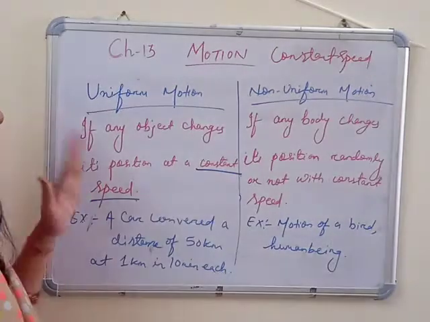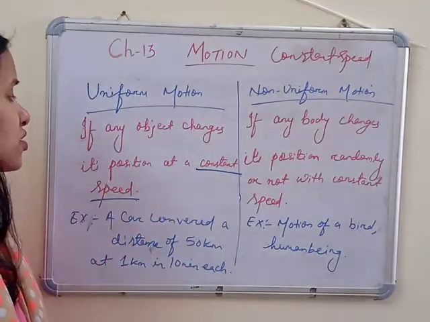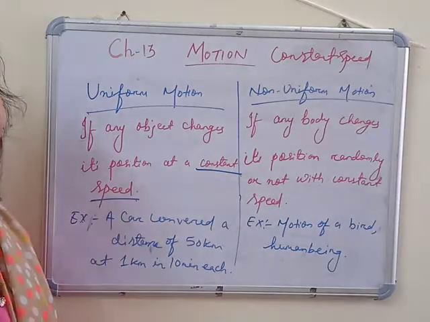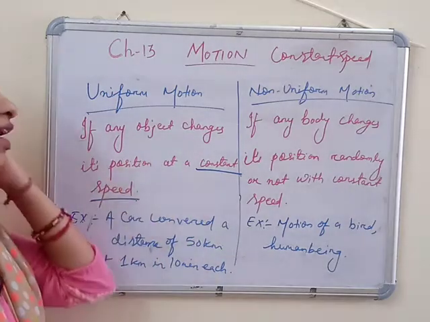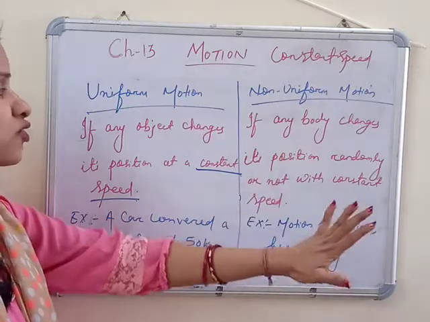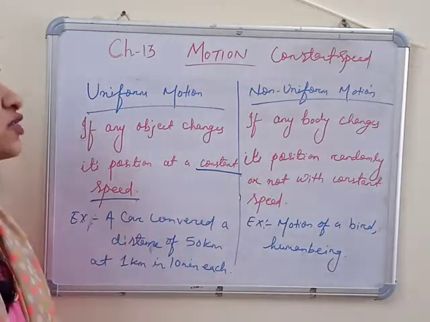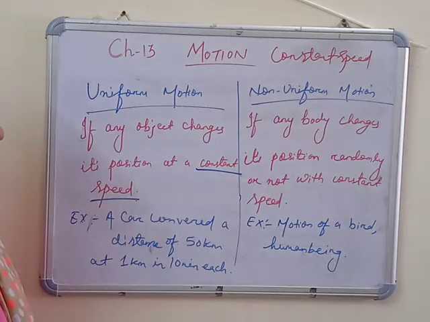So I hope you understand uniform motion and non-uniform motion. Uniform means constant speed. Whatever the object is, if it is moving at a constant speed, we call it uniform. And if the body is not moving at a constant speed, or randomly changing its position or motion, we call it non-uniform motion.